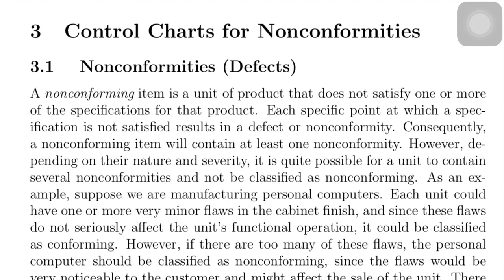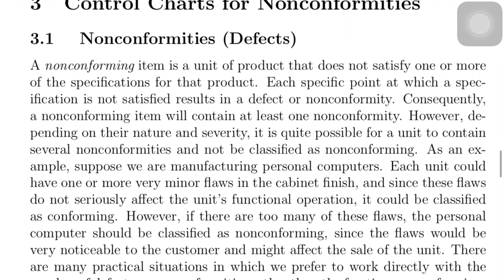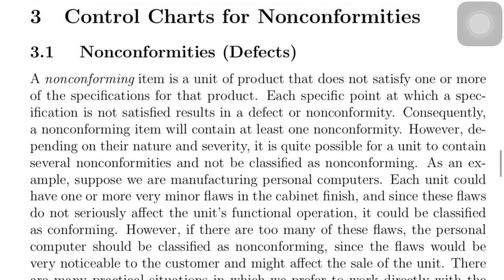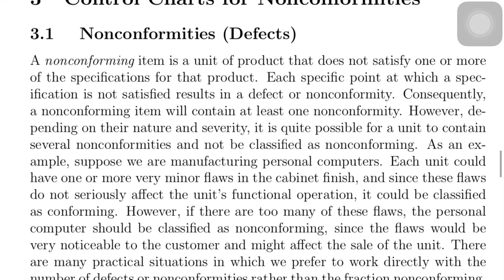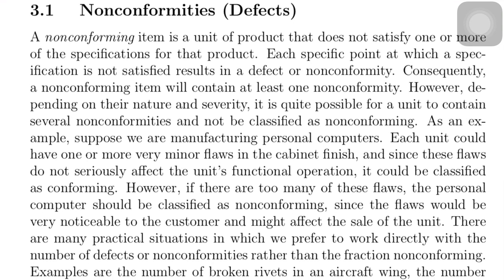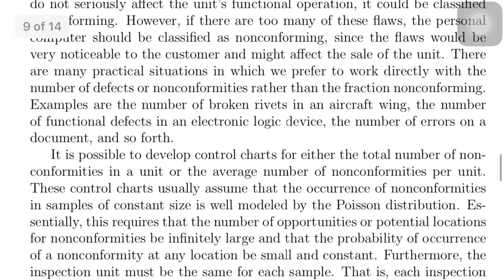In the C chart, we will monitor the number of defects or non-conformities in a single inspection unit. I have discussed the difference between defects and defectives, or non-conformities and non-conforming items, with the help of a computer unit example. You may go through this example.